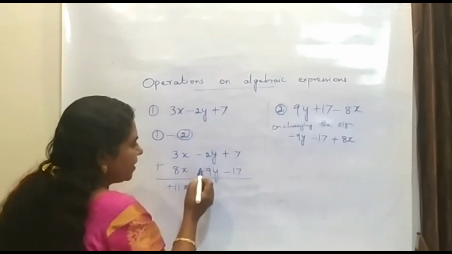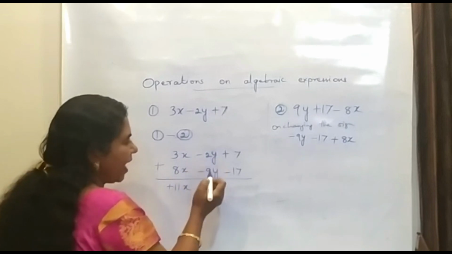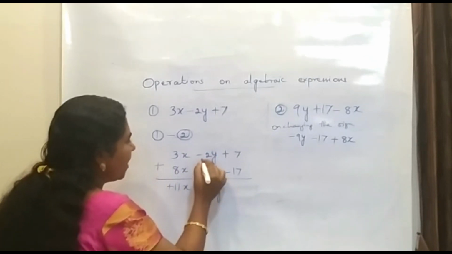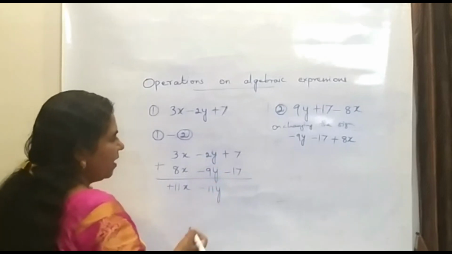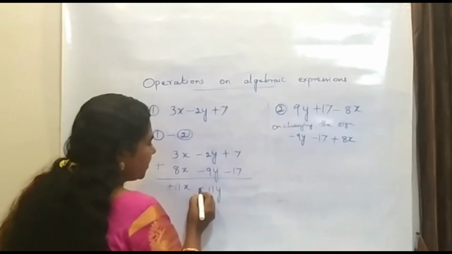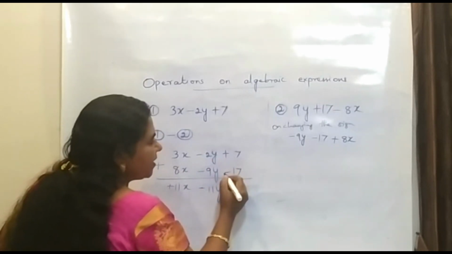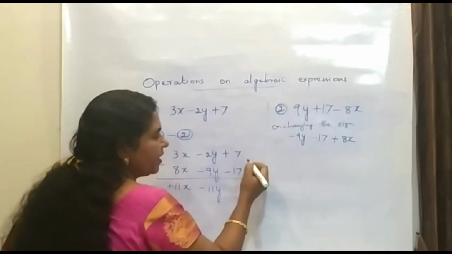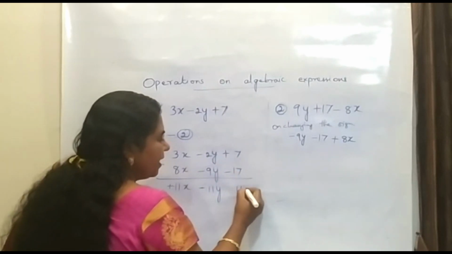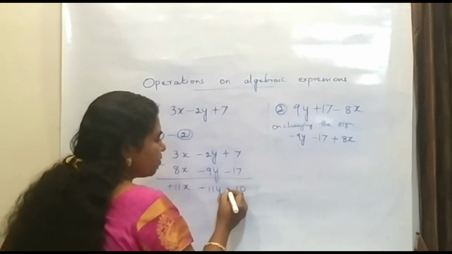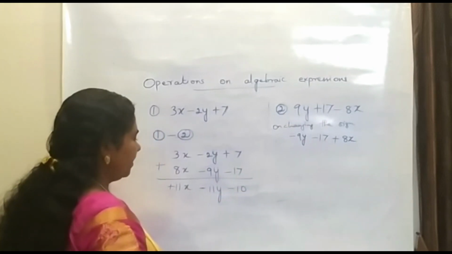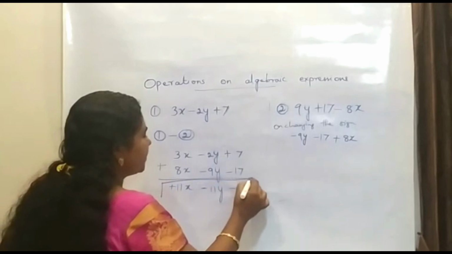Now here it is minus, minus, same sign, so we can add both. So it becomes 11y, and what is the sign? It is minus sign. Now coming to the third case, here it is plus and here it is minus, different sign. So we have to subtract. So 17 minus 7, it is 10. Now 17 is a bigger number, so we can give a minus sign in the front. So now this is the answer.